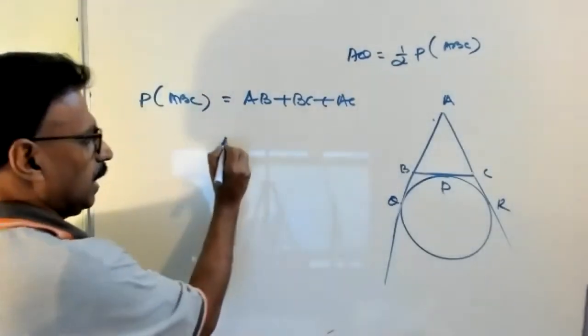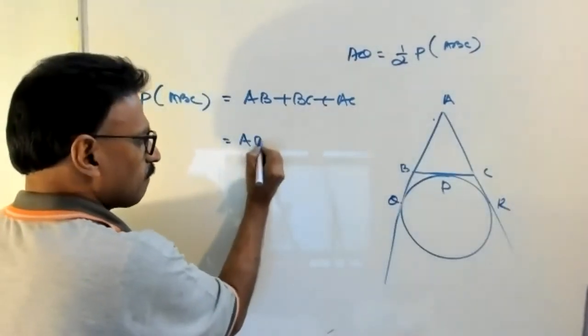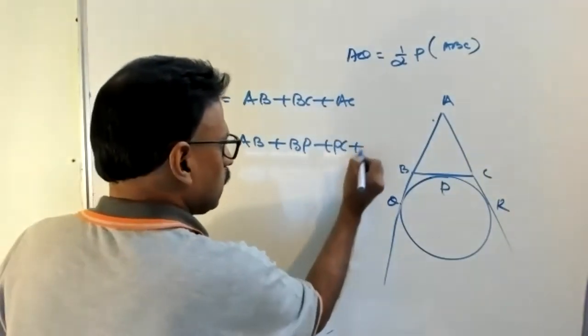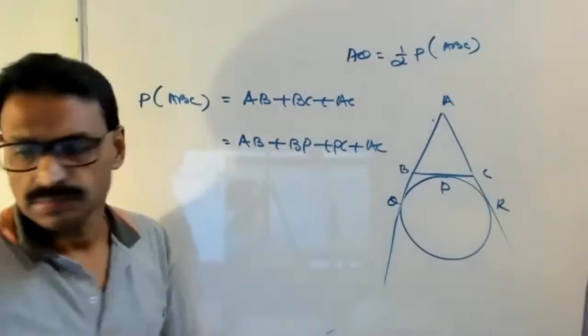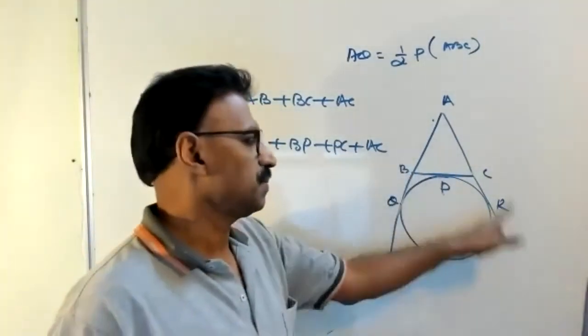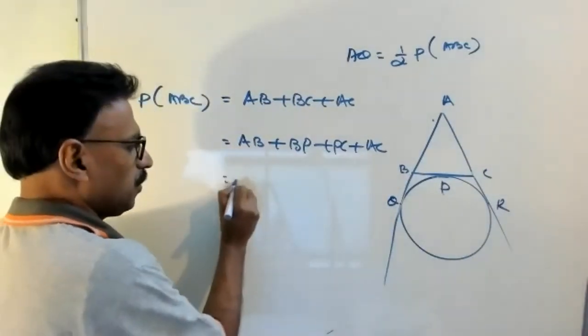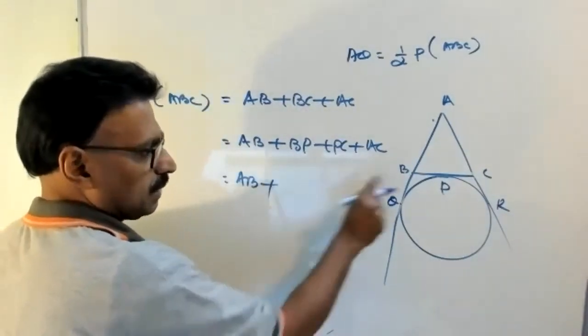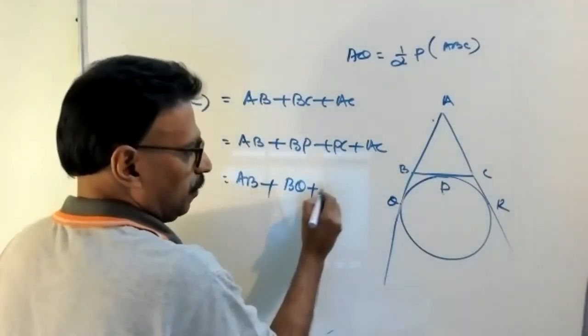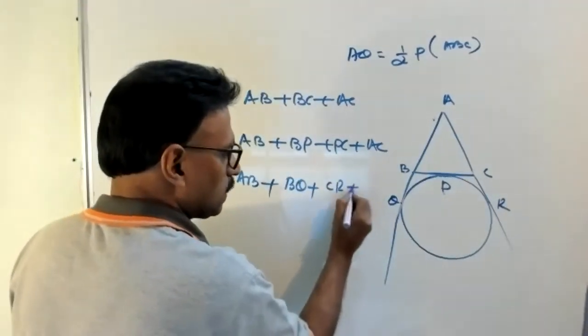So that is AB plus BP plus PC plus AC, since BC we can split into BP plus PC. Then equal to AB plus, instead of BP, I am writing BQ, and instead of PC, I am writing CR, plus AC.